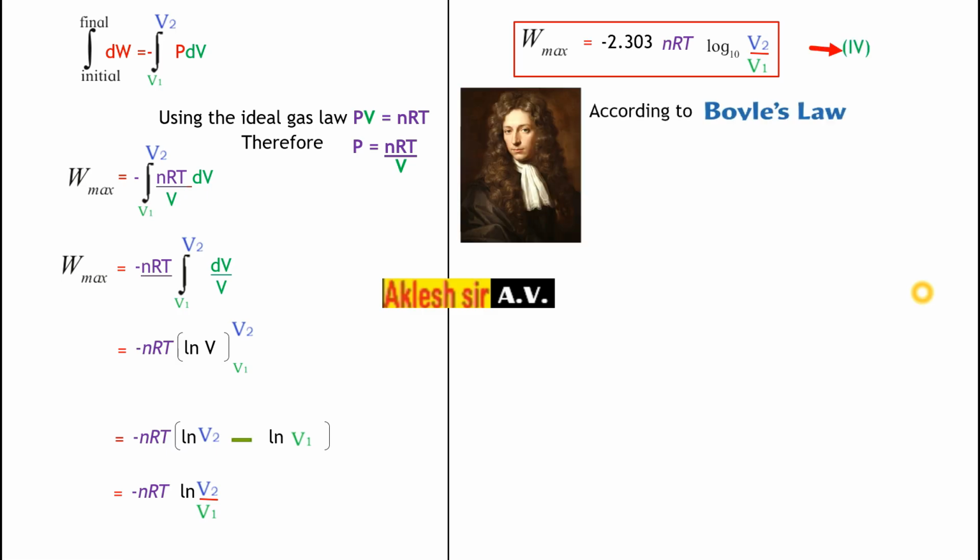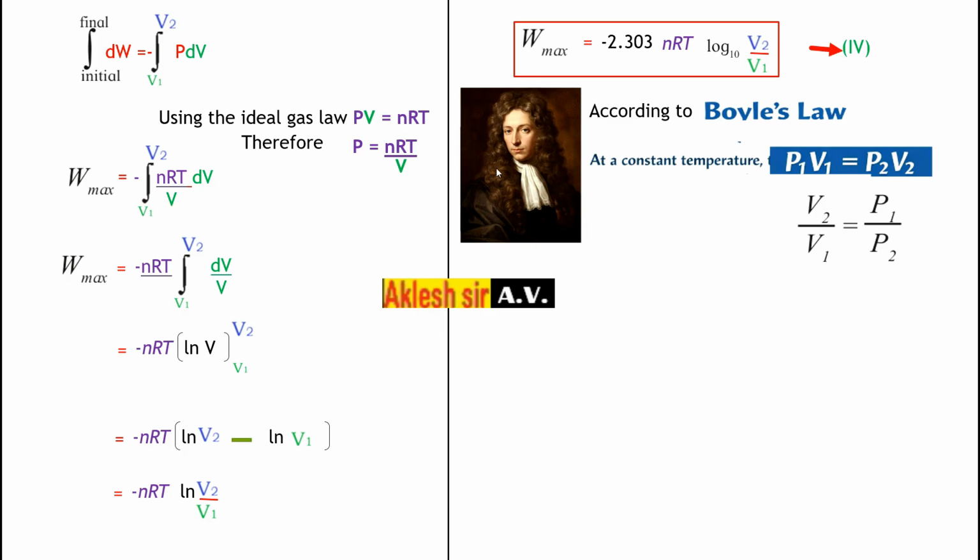This is equation 4. Now according to Boyle's law, the formula is what? In Boyle's law, temperature is constant. So whenever the temperature is constant, the formula is P1 V1 equal to P2 V2. So arranging this, V2 is there, V1 will go downward and P2 will go down. So this is the format.